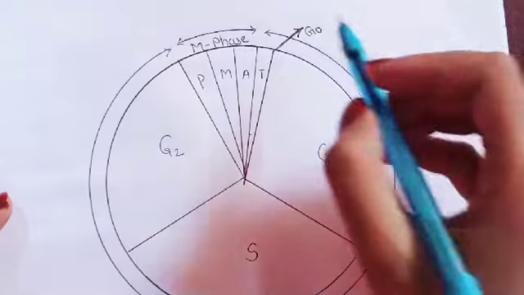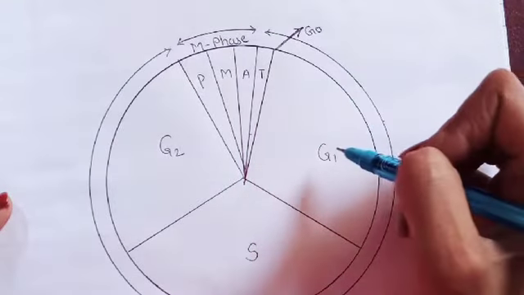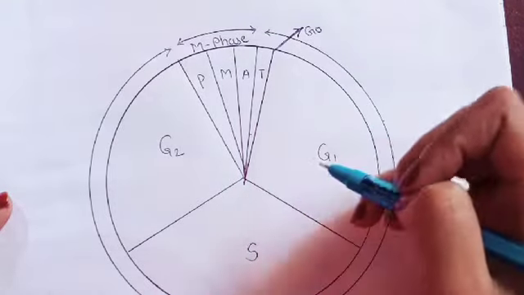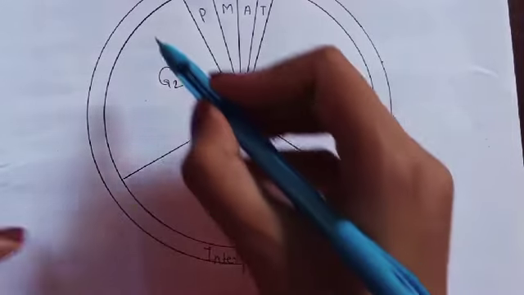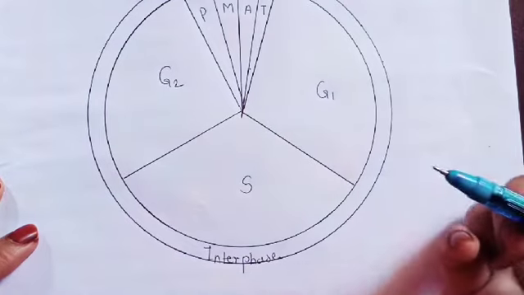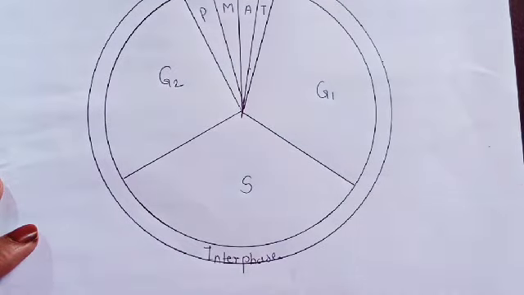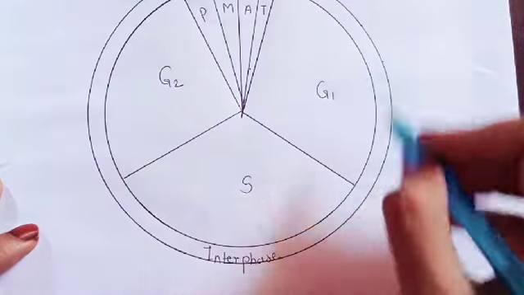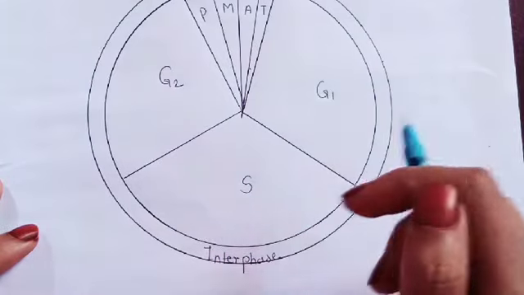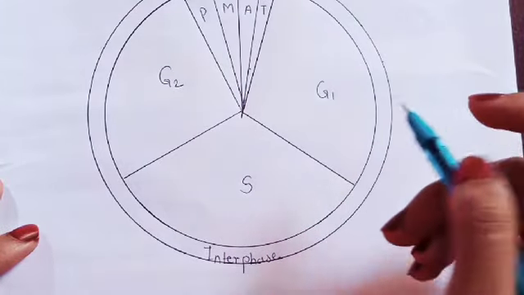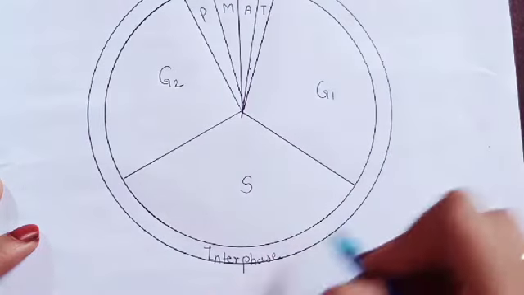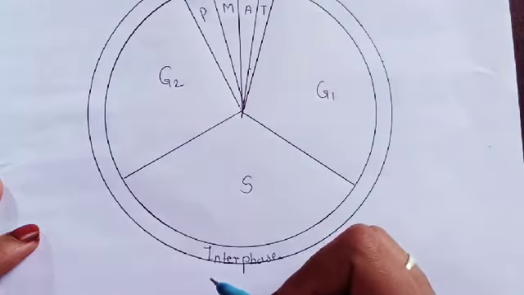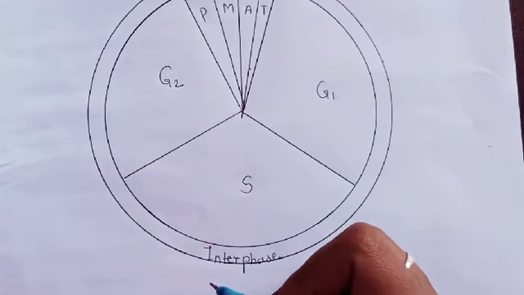And now we are going to write some points about G0, G1, S and G2 phase. But before this, you have to remember that interphase was earlier known as the resting phase. But in this phase, the cells are not resting. The cells are preparing for the next cell division. So now interphase is known as the preparatory phase.